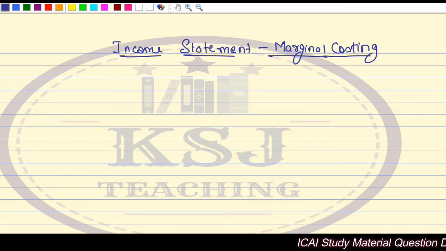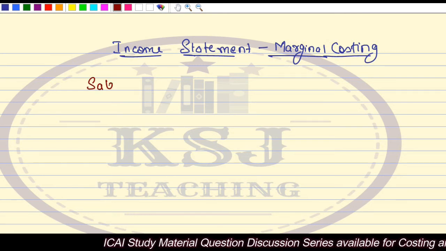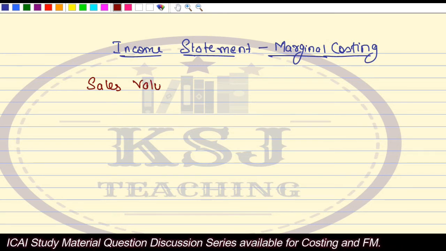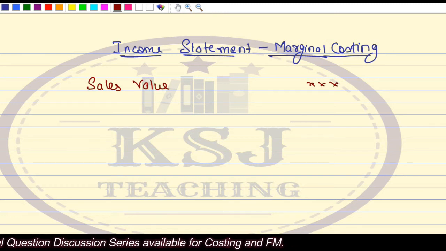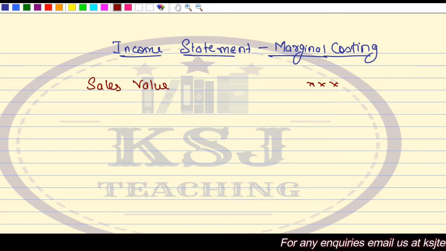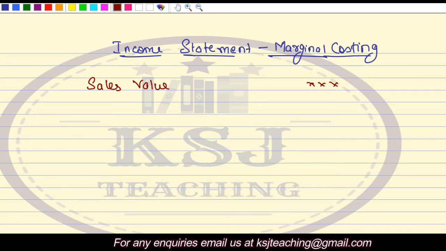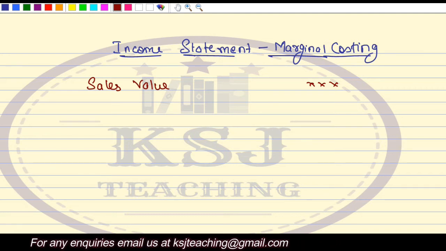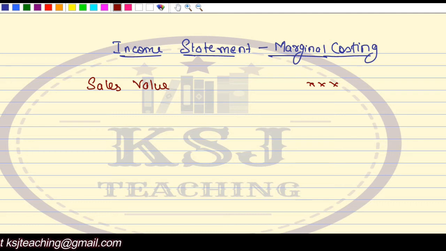Now when we talk about income statement, as I told you, the income statement will start with the sales value. Here also we'll start with the sales value. No issues. Then there also we reduce the total cost. Now in this case, we are not going to reduce the total cost. In this case, we are first going to reduce the variable cost. That is the cost which is incurred in the manufacturing, right? Or which changes with the change in the 1 unit of output, which is directly related with the output. So first we are going to reduce our variable cost.